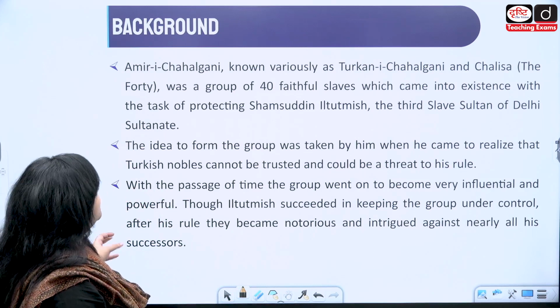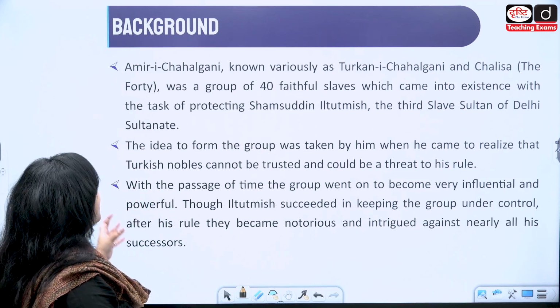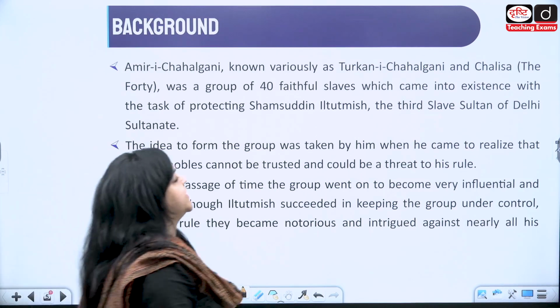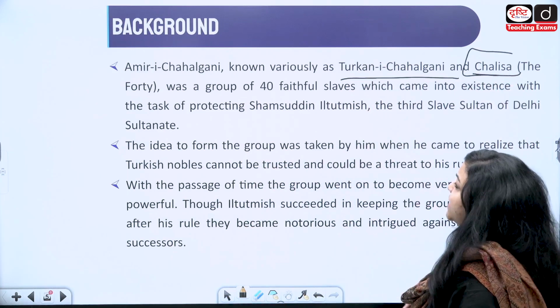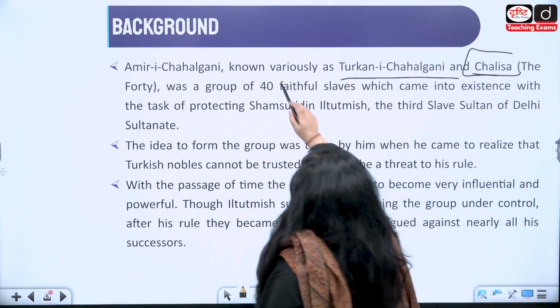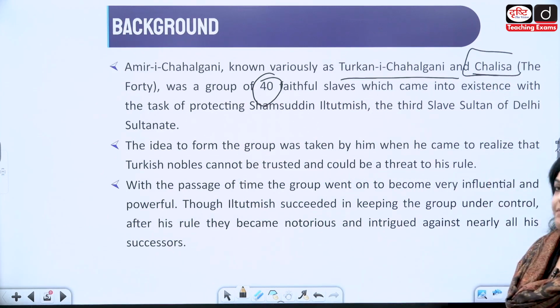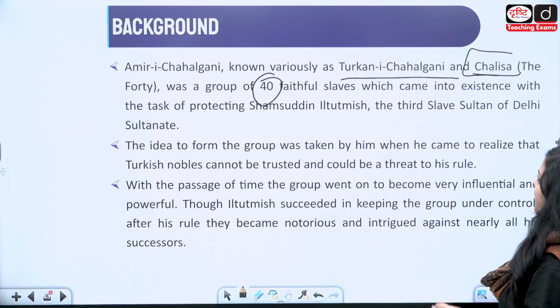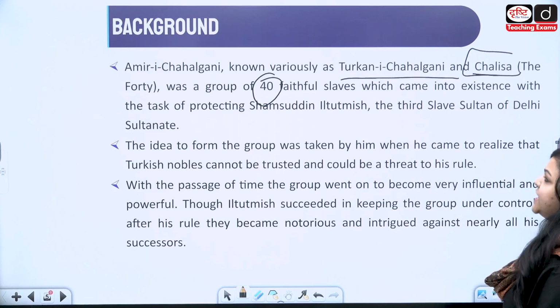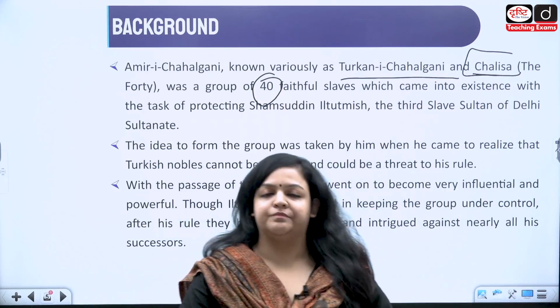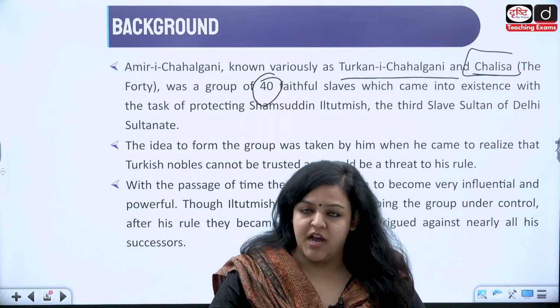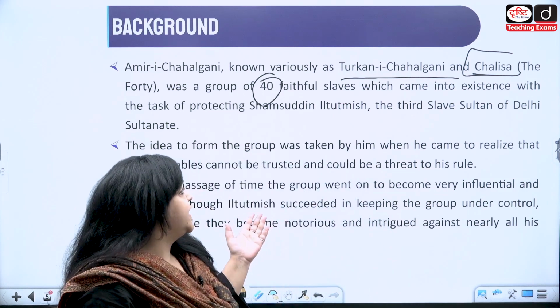Now, let's talk about the background. Amiri-Chahalgani, also known as Turkan-i-Chahalgani or Chalisa. Why the word Chalisa? Because they were a group of 40 faithful slaves who came into existence because they were given the task of protecting Shamsuddin Iltutmish, the third Sultan of the slave dynasty of Delhi Sultanate. So, how did they come into being? They are known by different names: Amiri-Chahalgani, Turkan-i-Chahalgani, or Chalisa also.